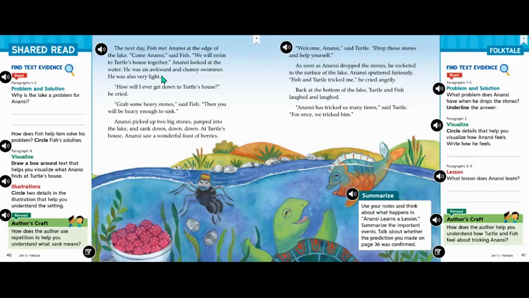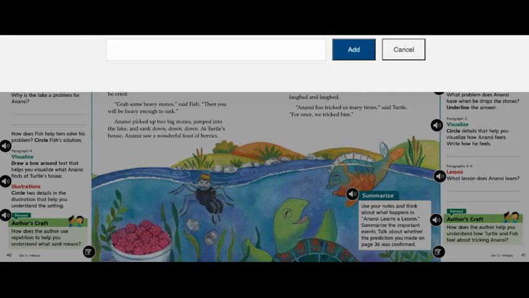So Anansi isn't a great swimmer, and this lake is a problem for him. Let's write that on the line. He isn't a good swimmer, and the lake is a problem. Go ahead and write that on the line.